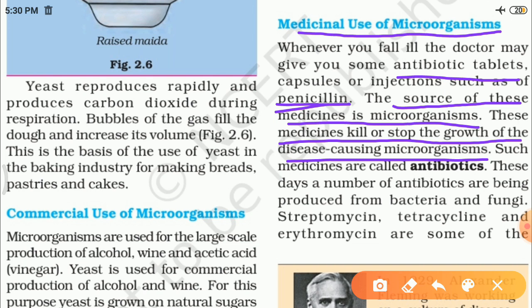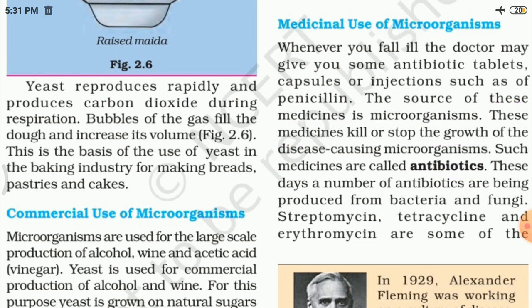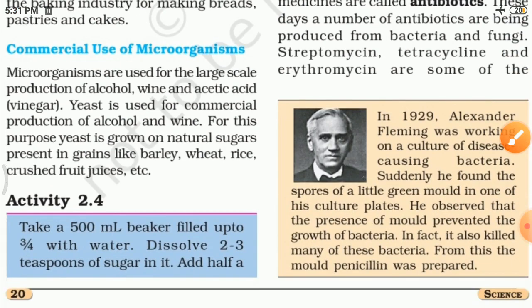Such medicines are called antibiotics. It means antibiotics are the medicines which kill or stop the growth of disease causing microorganisms, and their source is actually microorganisms. These days a number of antibiotics are being produced from bacteria and fungi. Streptomycin, tetracycline and erythromycin are some of the important antibiotics which we use in our day-to-day life, made by fungi and bacteria. Now here one more scientist is there.